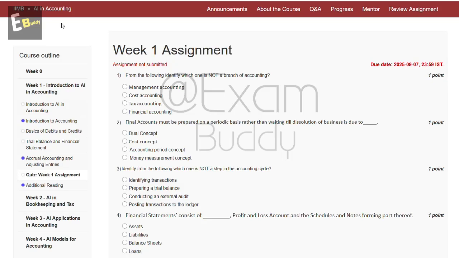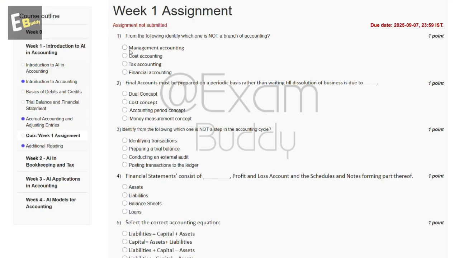Now let's do our assignment, AI in Accounting, week one assignment. The first question is: from the following, identify which one is not a branch of accounting. The options are: management accounting, cost accounting, tax accounting, financial accounting. So the answer to our first question is tax accounting.